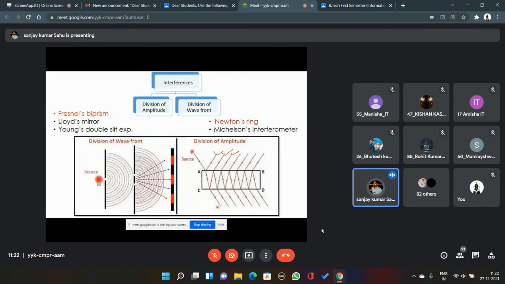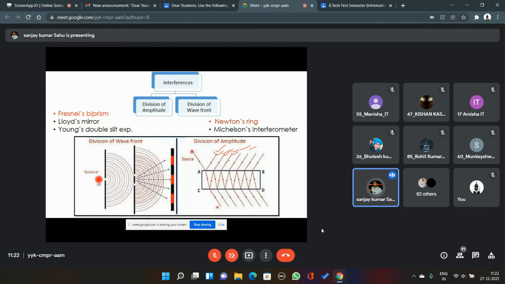The amplitude will go on decaying, but the phase relationship between them remains constant. There are five to six sources, all having a constant phase relationship, however their amplitude decreases with their number. The amplitude of the first will be highest, then the second, then the third, then the fourth, like that.